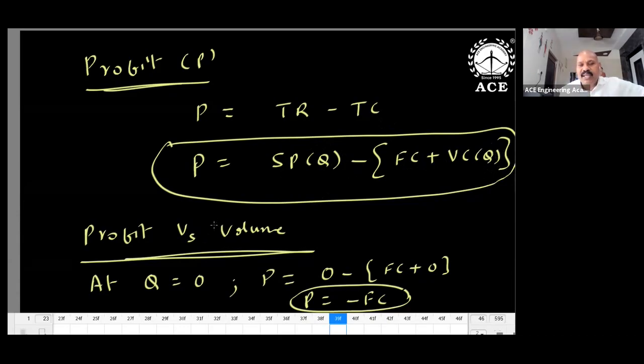So you get profit. So at the break-even point, what will happen to profit? 0. At the break-even point, profit is equal to 0. What will happen now? SP into Q is equal to FC plus VC into Q. Total revenue is equal to total cost.